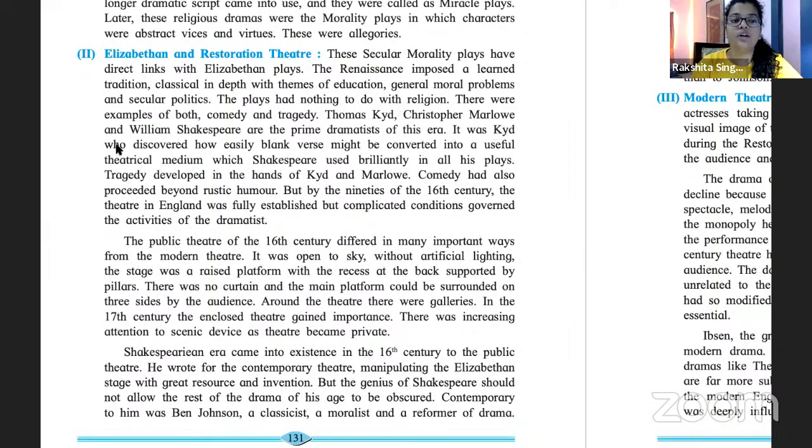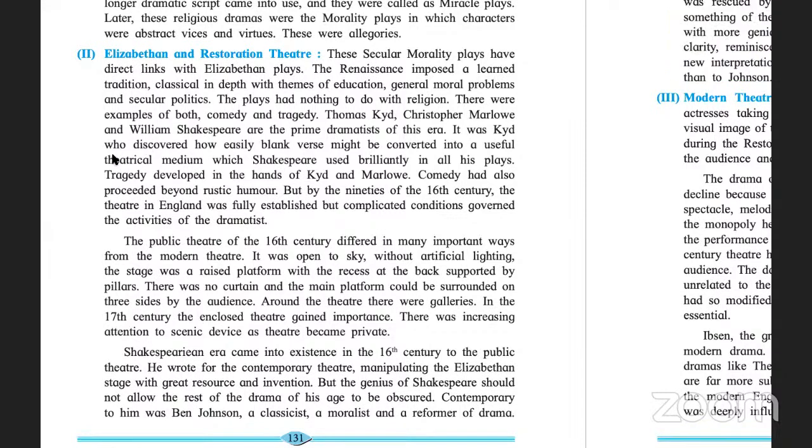Tragedy developed in the hands of Kyd and Marlowe.